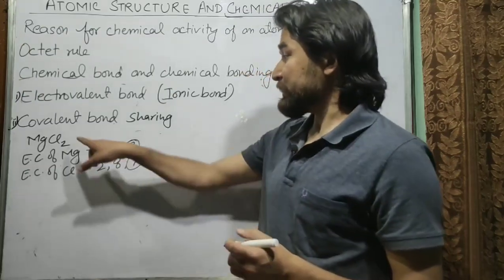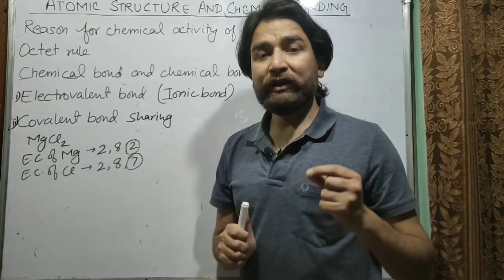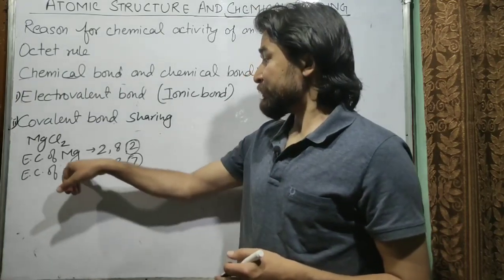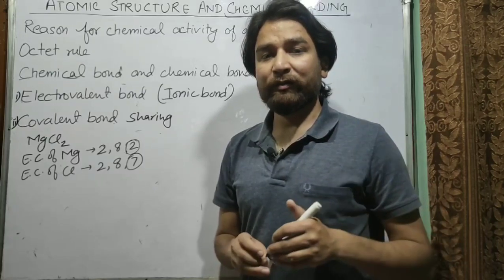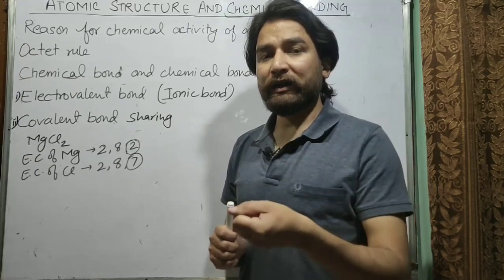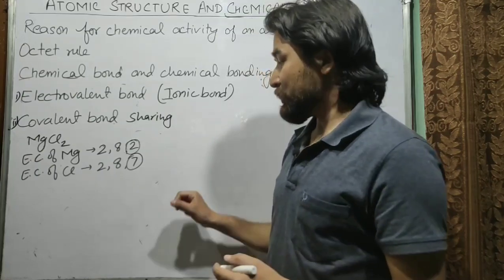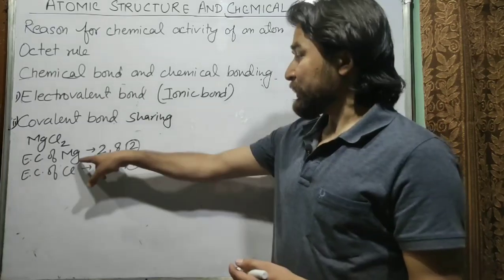So therefore there will be 2 chlorine atoms. They will gain 1 electron each from the magnesium. So because magnesium has 2 electrons, magnesium will give 1 electron to 1 chlorine atom and other electron to other chlorine atom. So what will be the chemical structure or orbit diagram for magnesium chloride?